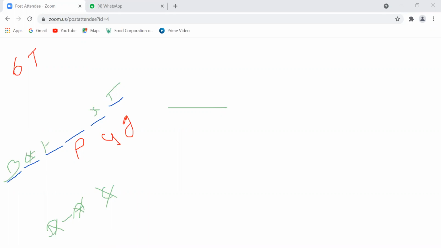That means here we cannot take S and T. There is no chance for S and T. Now, who are the remaining girls? P, Q, R, S, T. S and T have no chance. Only Q and R will get the chance.